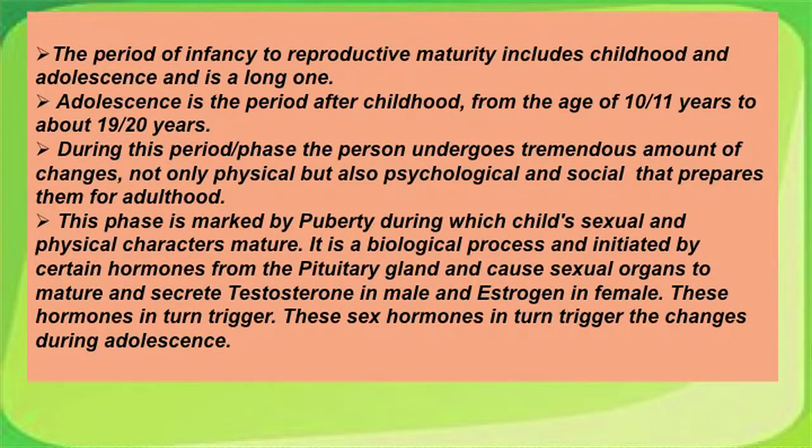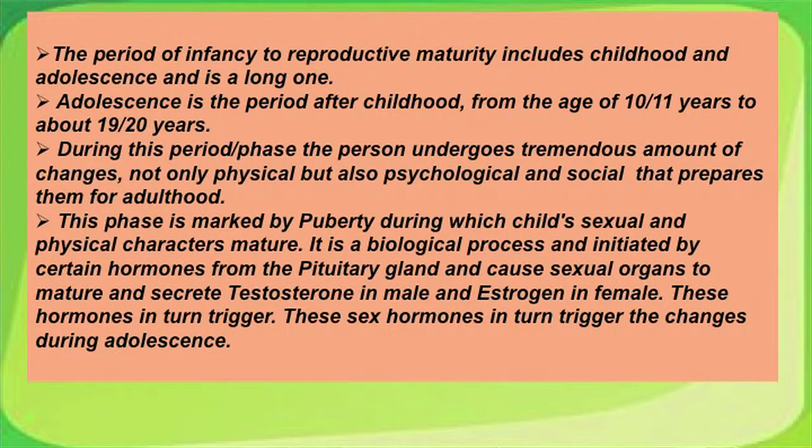This development from childhood to reproductively matured stage is a slow and long one. When do humans attain reproductive maturity? We will answer these questions gradually. The period of infancy to reproductive maturity, including childhood, is a long one. Adolescence is the period after childhood from the age of say 10 to 11 years to about 19 to 20 years. During this period or phase, the person attains tremendous amounts of changes, not only physical but also psychological and social, that prepares them for adulthood.